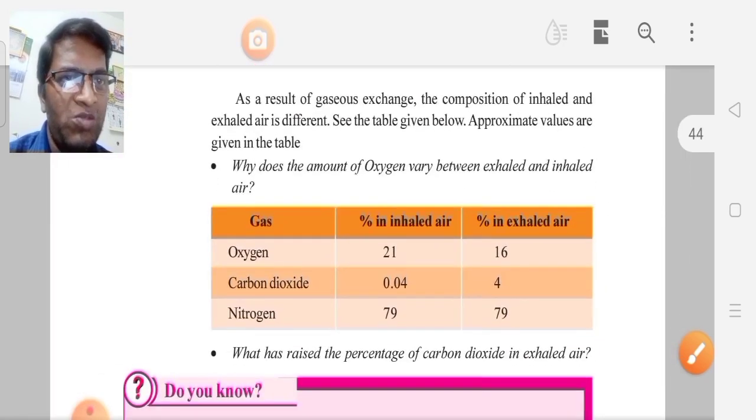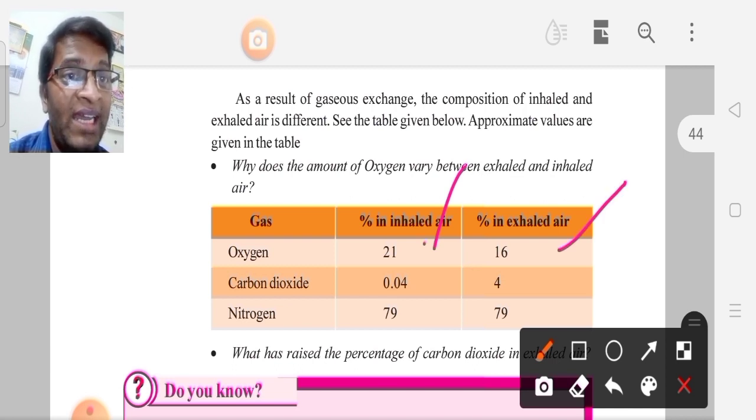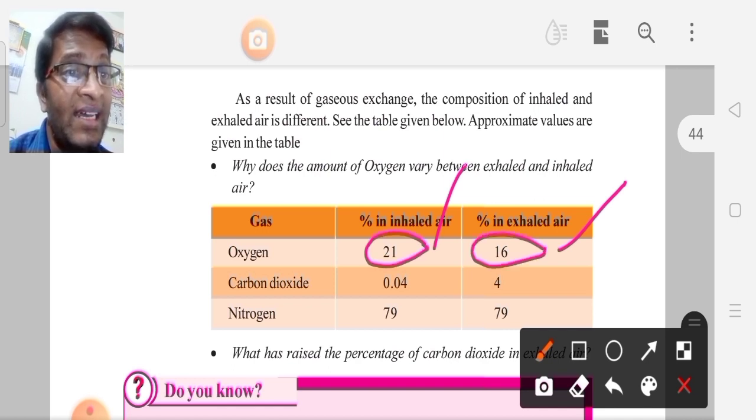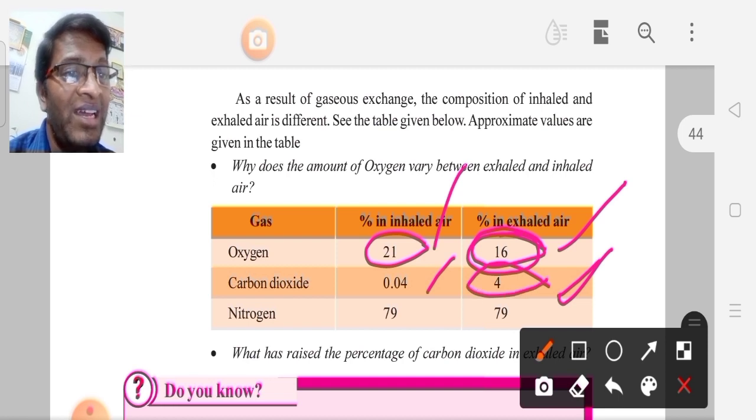In this chart, they have given the percentage of oxygen, carbon dioxide and nitrogen in inhaled air and exhaled air. If you take oxygen, what is the percentage of oxygen in inhaled air? 21%. In exhaled air, 16%. Next, carbon dioxide is 0.04 in the inhaled air and in the exhaled air 4%. So the carbon dioxide percentage increased in the exhaled air.